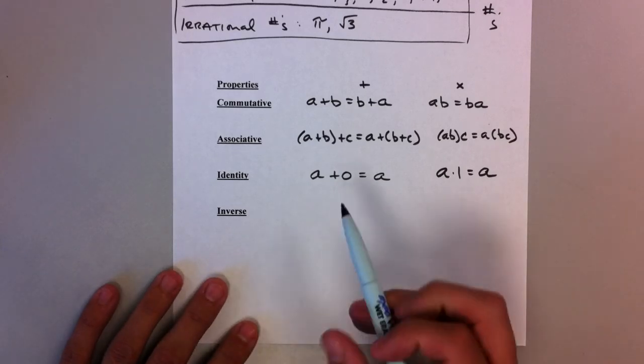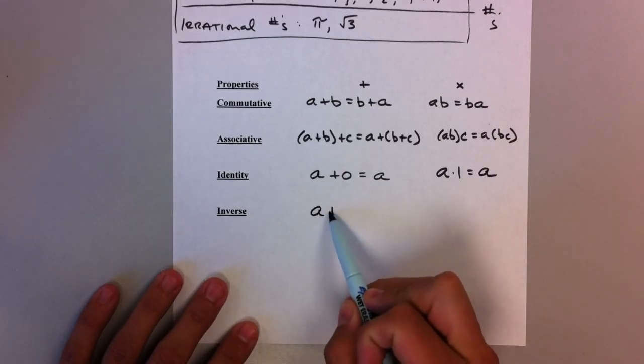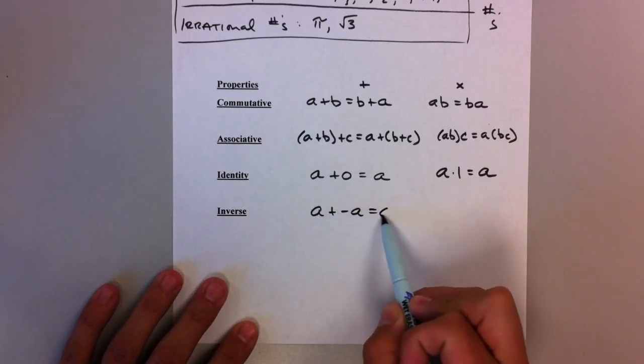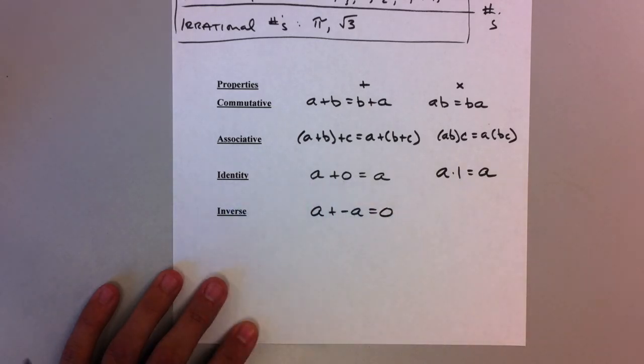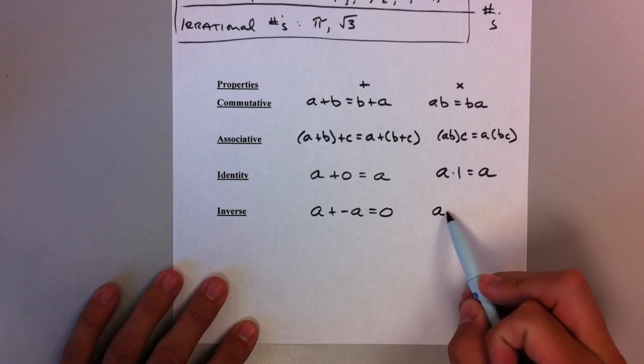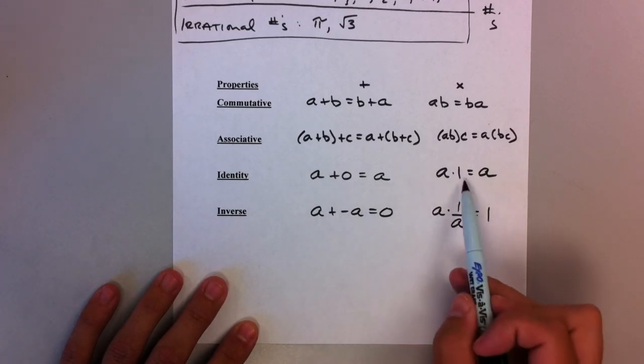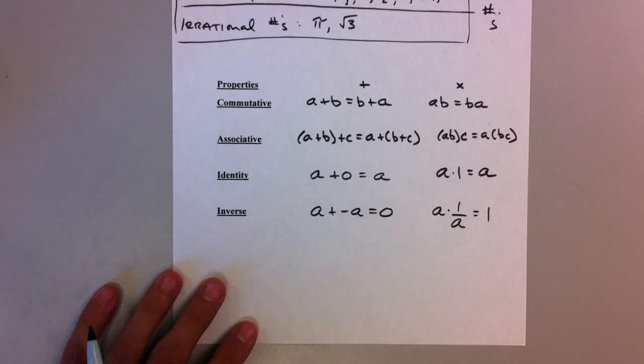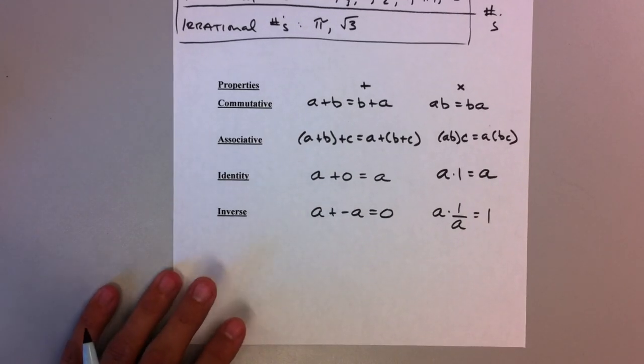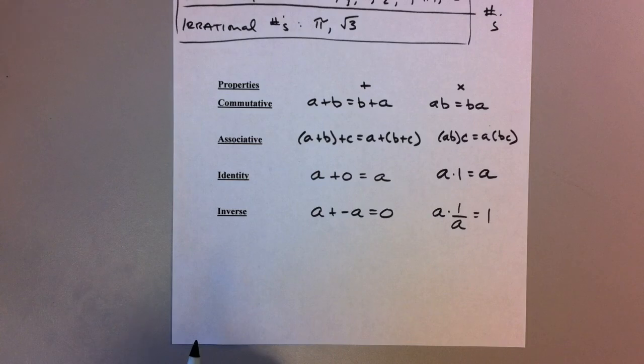And the inverse property of addition simply says if I add a number's inverse, we get back to the additive identity, or we get to 0. And in multiplication, if I multiply by the reciprocal, I get back to the multiplicative identity. And there you go. That's all there is to the real number system and properties.